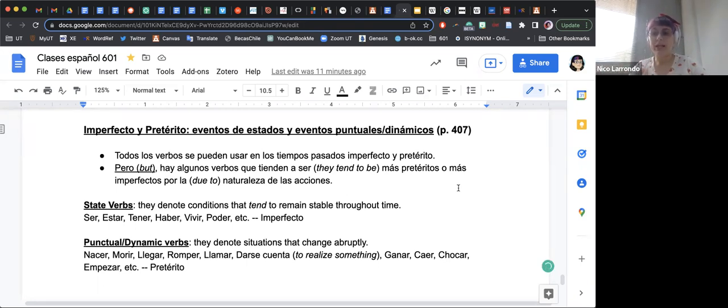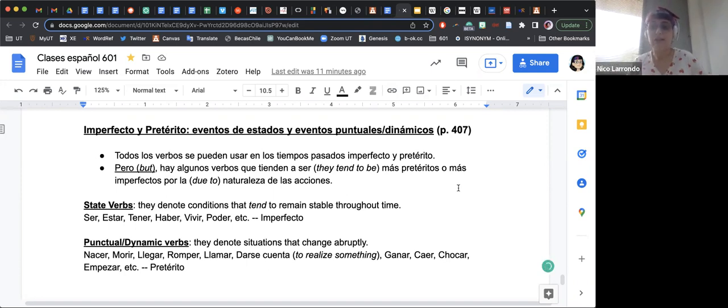Why? Because of the nature of the action. For example, we have some verbs that are more open-ended. For example, vivir, right? Estar, ser. Those verbs are very open-ended.